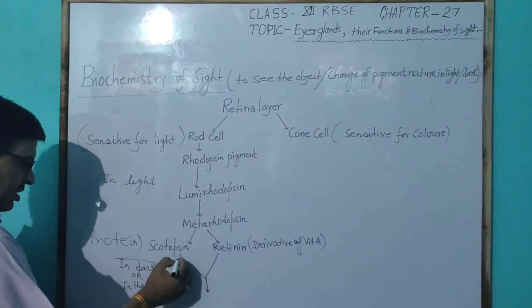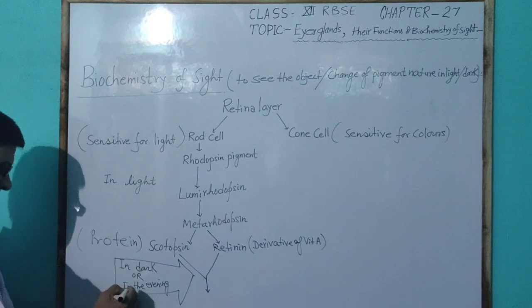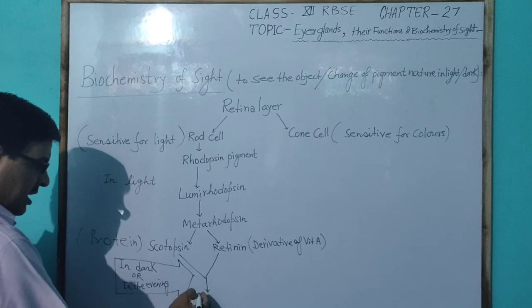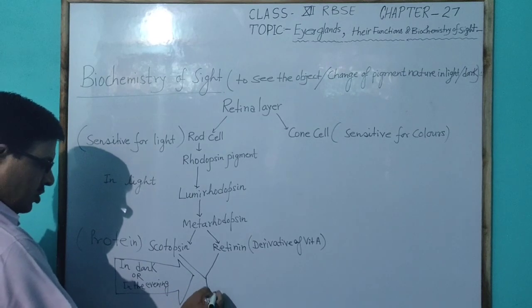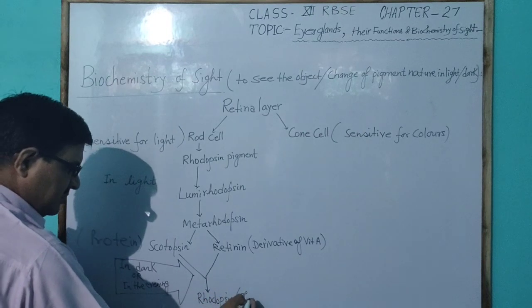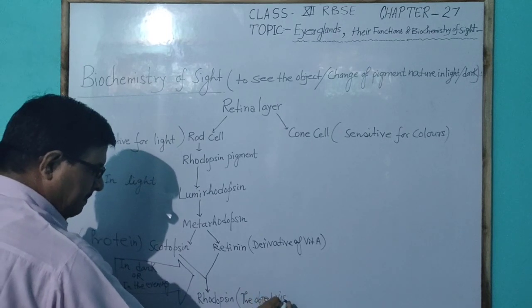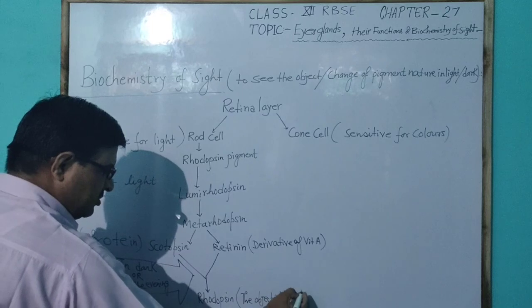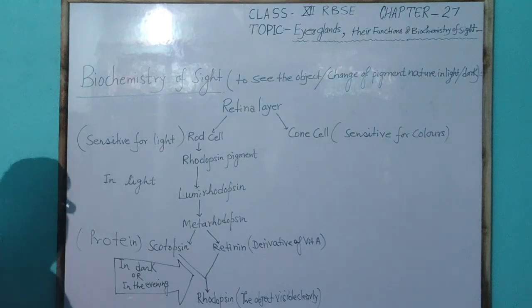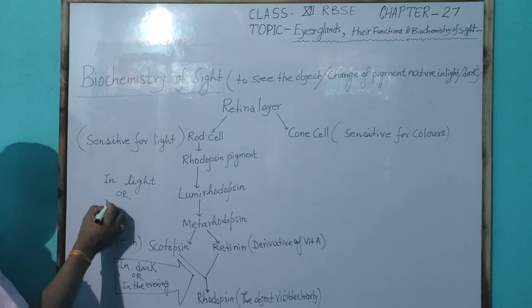Here in the dark or in the evening time, scotopsin and retinine both combine and again form the rhodopsin. Hence, the object is visible clearly.